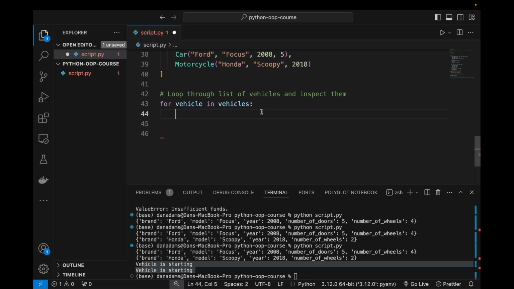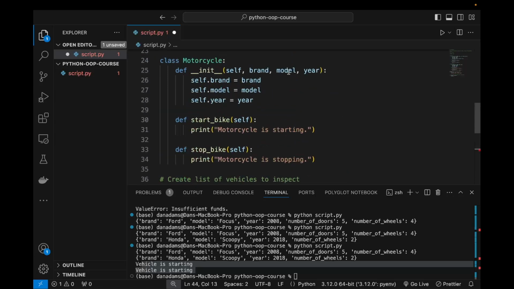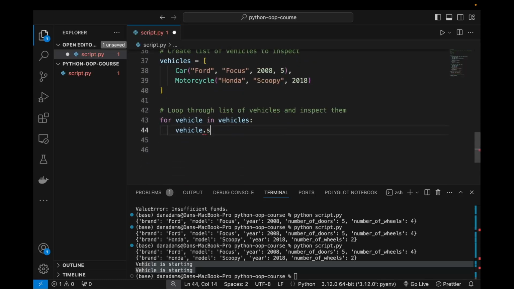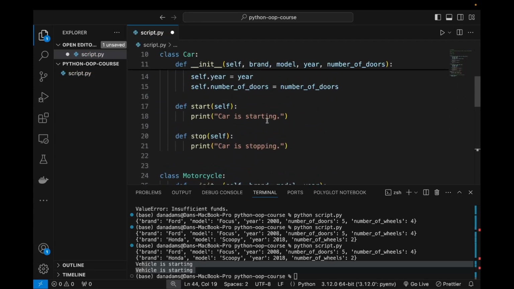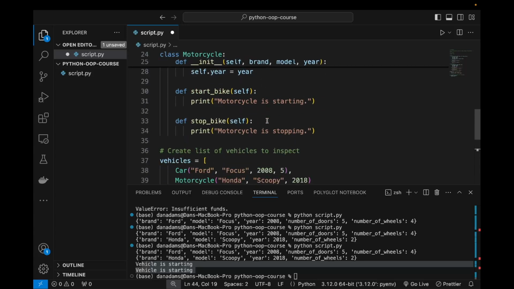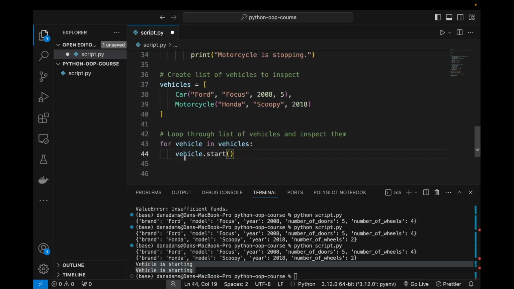Okay, so for example, if I look at a vehicle, and let's say I want to start the vehicle. There are actually no common methods in these objects, in these classes, right? There's nothing to enforce these vehicle objects to actually have a start method.